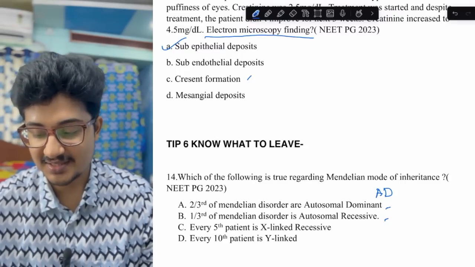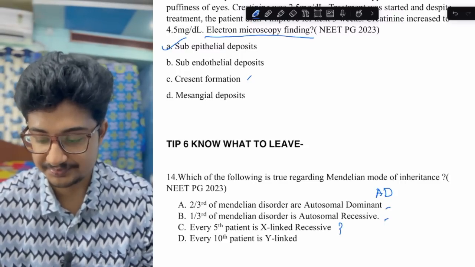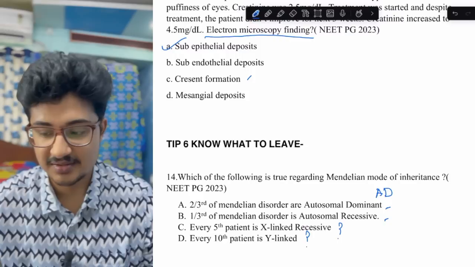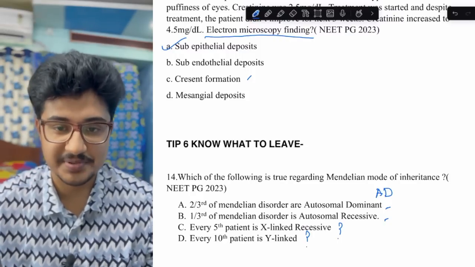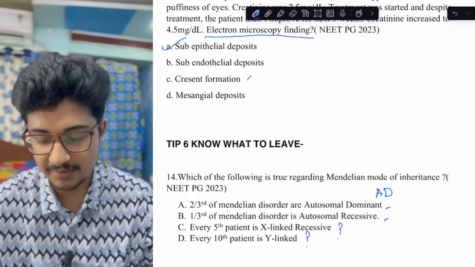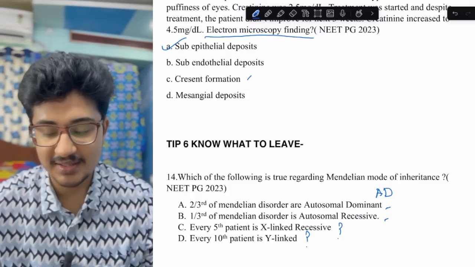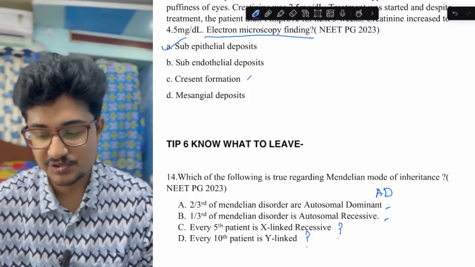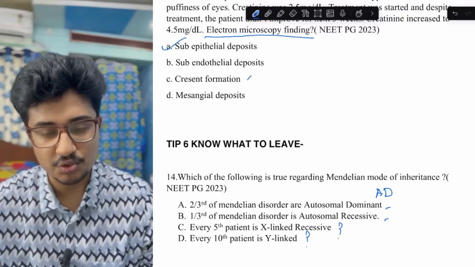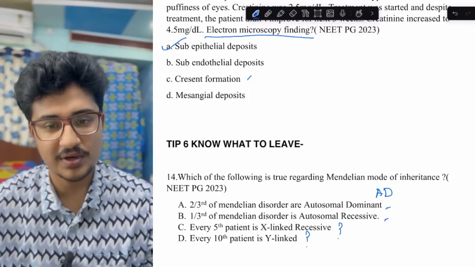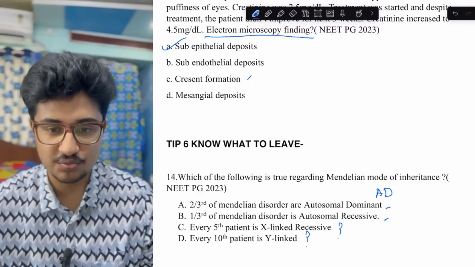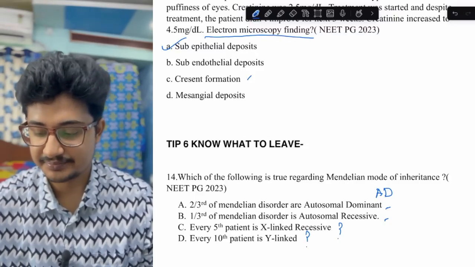Every 5th patient is X-linked recessive. I don't know. Every 10th patient is Y-linked. So I can't rule out options. Why would I go to mark this kind of question? I can't rule out any options. I think these 2 are correct and these 2 I don't have any idea. So if you can't rule out any options and it is a new question, try to leave it. Know what to leave. Then you would get 1 mark less negative, or in INICET it is more important where there is 1/3 negative.